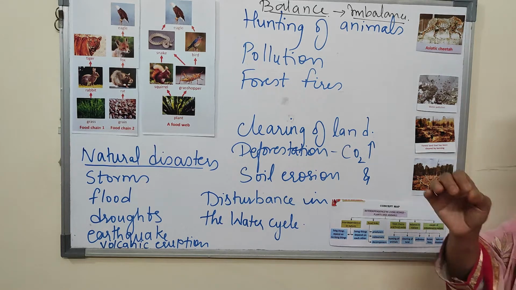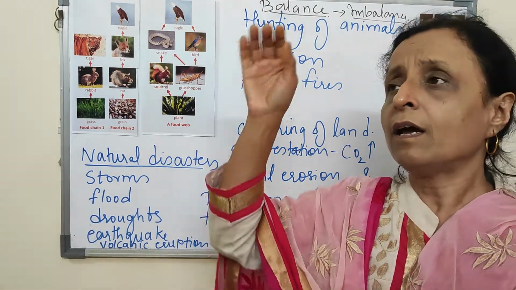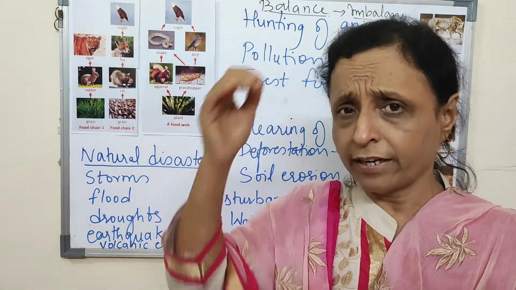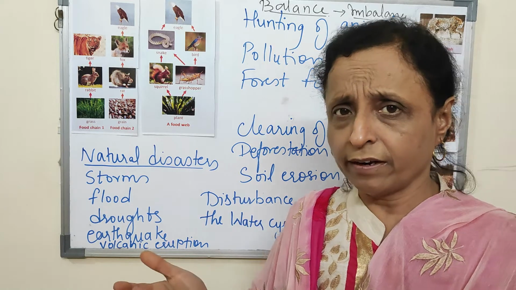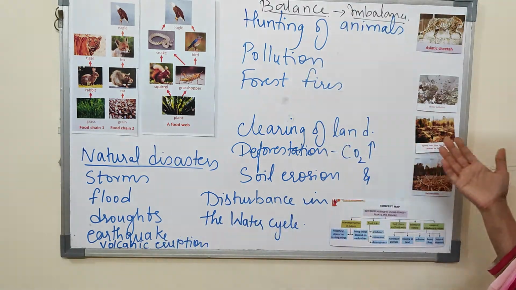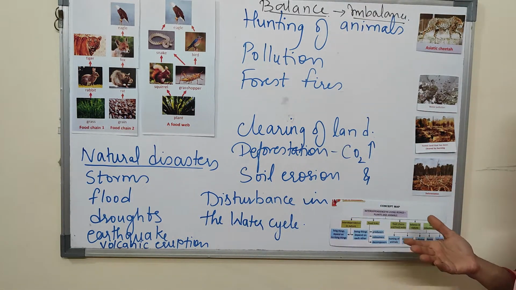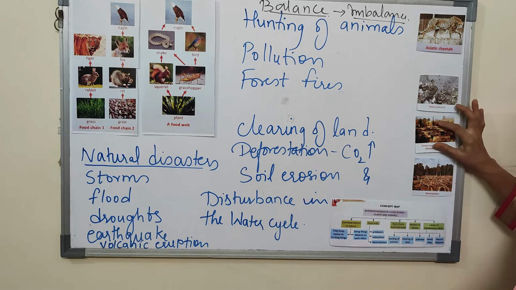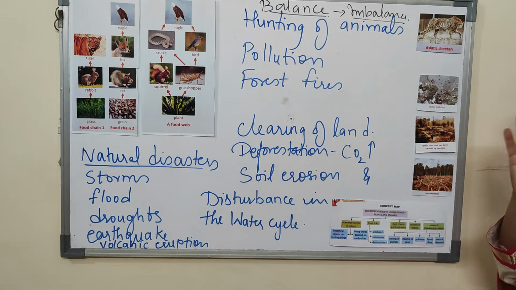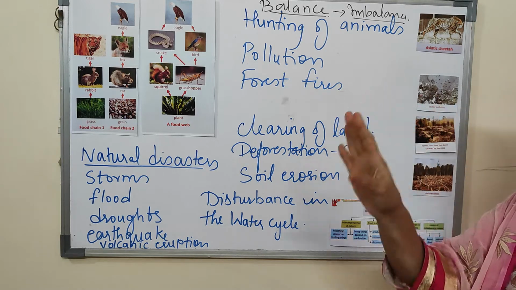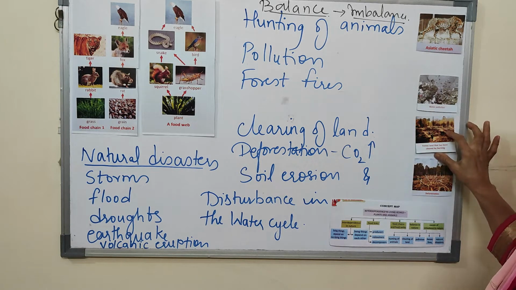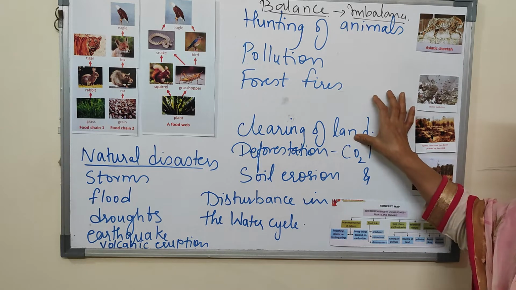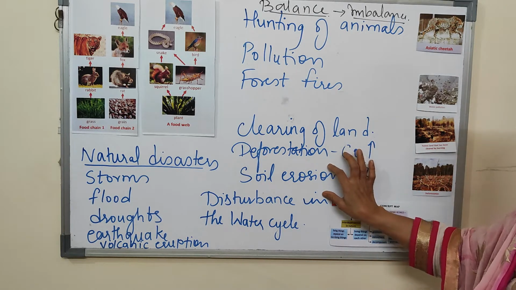Sometimes natural fire takes place due to lightning strikes, but people burn the land for their own utilization. Burning will create smoke, carbon dioxide, sulfur dioxide, and carbon monoxide, which are harmful for us. Burning anyhow is harmful. So clearing of land and deforestation lead to soil erosion.